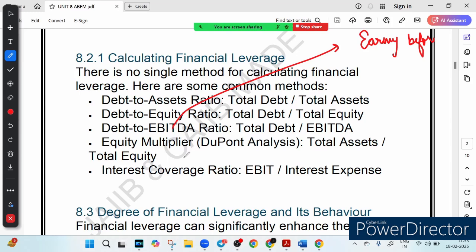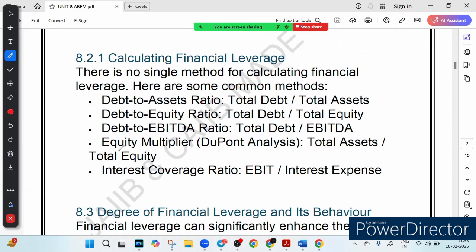So basically it checks if the company earns enough to cover its debt before paying tax, right? Because it has still not paid the tax, so tax payment is still due. Tax has not been paid, but whatever profit it has earned before paying tax, is it enough to cover its debt? This ratio checks it.